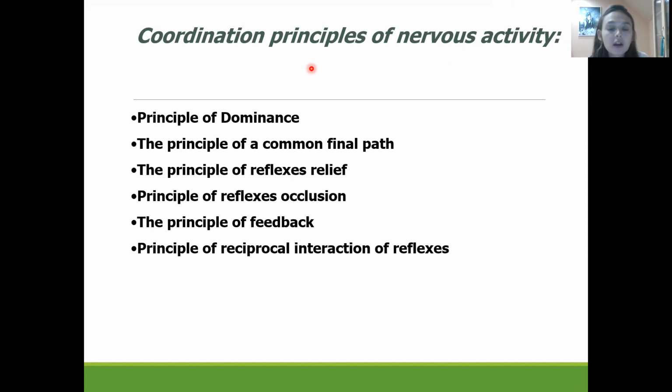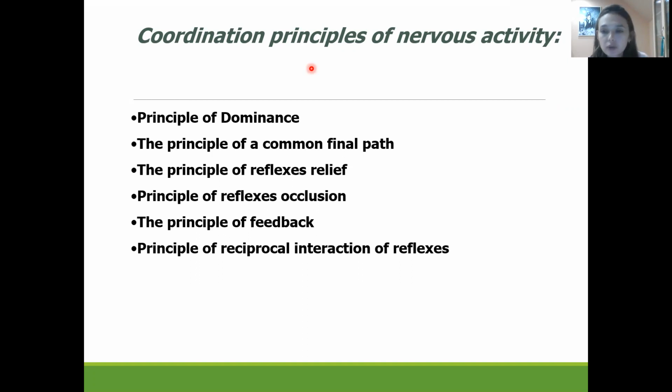Principle of the common final pathway. Then the principle of reflex relief, when two weak stimuli will not produce a reaction if they act separately, but when they act together simultaneously, they could produce a reflex reaction.